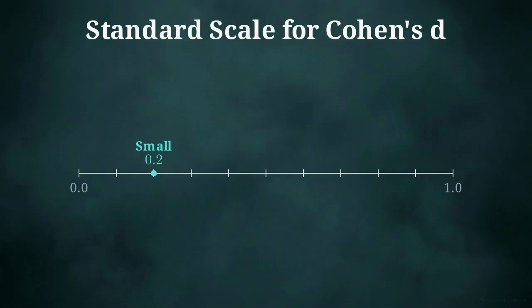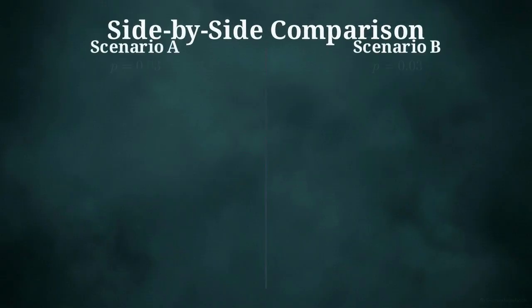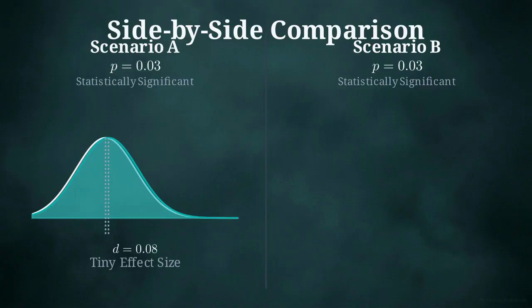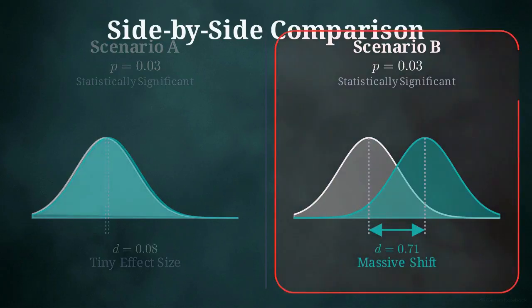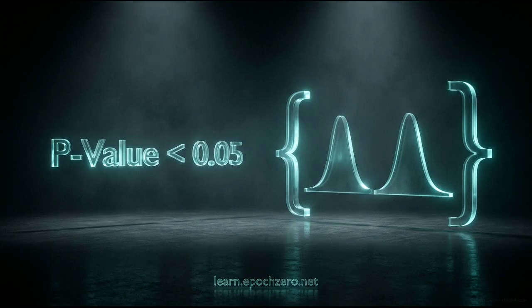Researchers use a standard scale to read Cohen's d. A score around 0.2 is small, 0.5 is medium, and 0.8 is large. This side-by-side comparison shows why you need both metrics. Both of these test results have an identical p-value of 0.03, but the left side has a tiny effect size of 0.08, while the right side shows a massive shift at 0.71. They are equally statistically significant, but only the right side is operationally worthwhile. Failing to reject is not confirming. The p-value tells you if a change is real, but the effect size tells you if it actually matters.